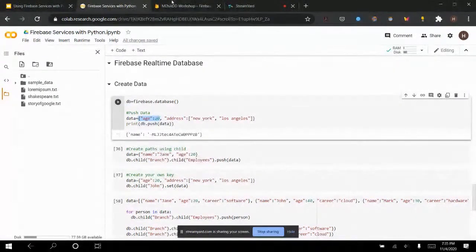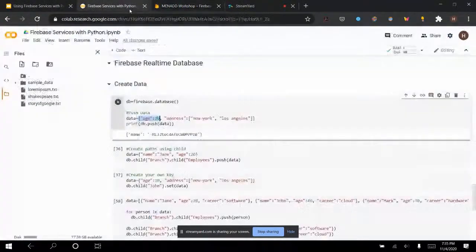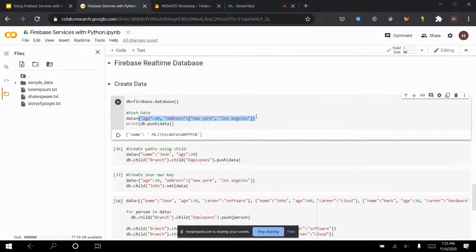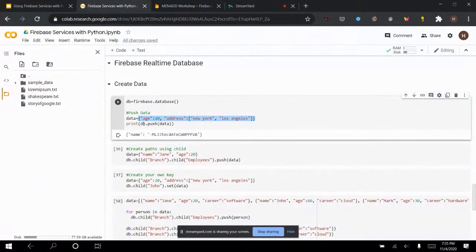What happens in the real-time database? It gets updated in real time, and this is what we got. This data that I wrote in a Python dictionary is in this JSON format. If you're a web developer, you know JSON. If you're not, it's fine. JSON is so easy to learn. So in JSON format, I pushed it into the database, and this is what I got as a child to the root node. The root node is MENA DD workshop. This means that db here is actually representative of the root node.